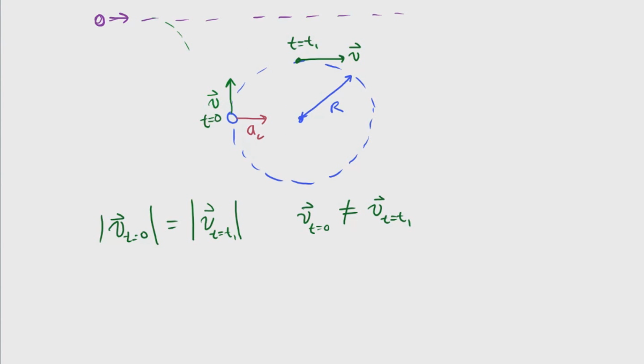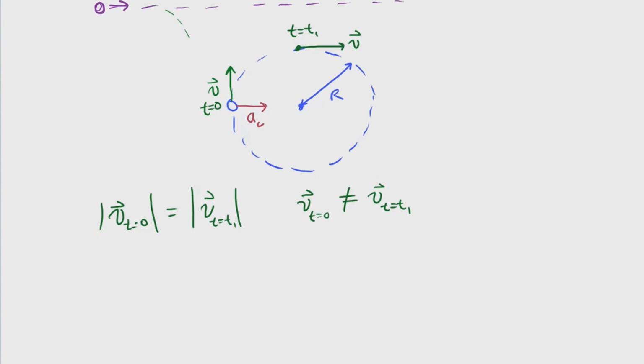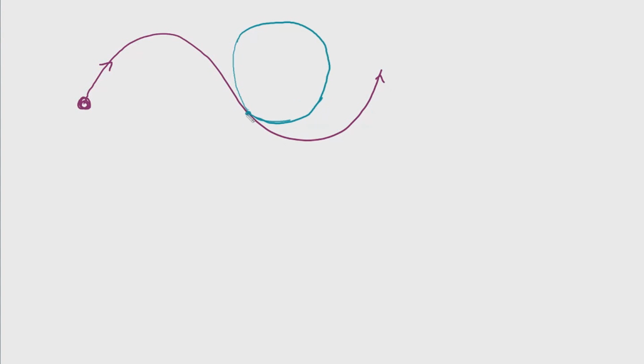Now let's generalize this a little bit more, and actually this is where this idea gets applied to dynamics. So let's just take an arbitrary path for this particle. We could say that this is the particle and it's going along the path in that direction. So what we can say, this is very crucial to understand, is that any point along this curve, let's take that point for example, we can actually define that point relative to some circle. So if we look at this point and we make a circle, let's say it's tangent to it. So if we draw a circle right there, it's not the best circle, but you guys get the idea. It only touches at that one point.